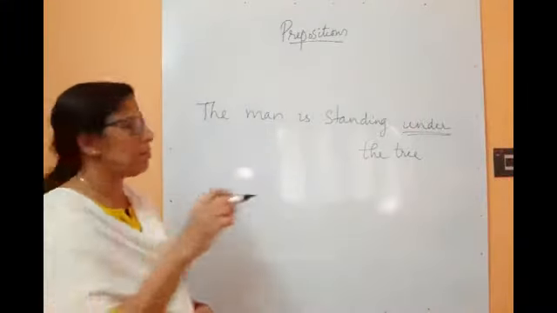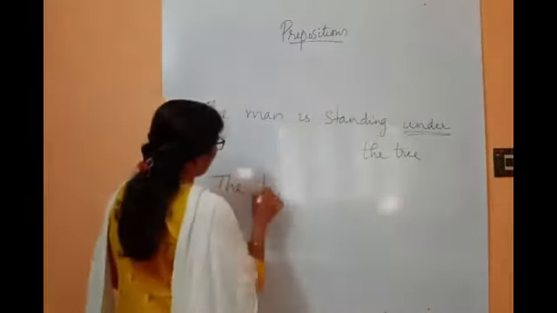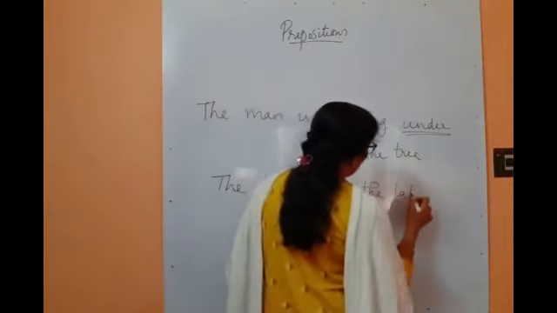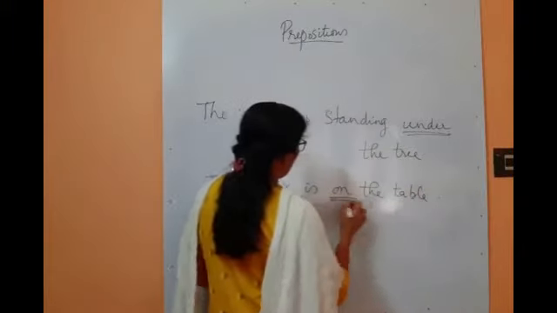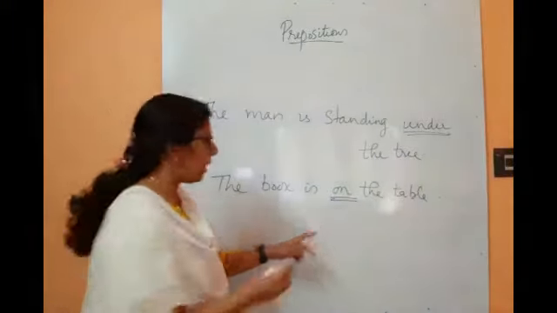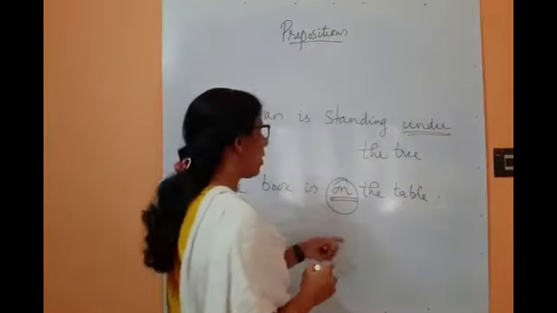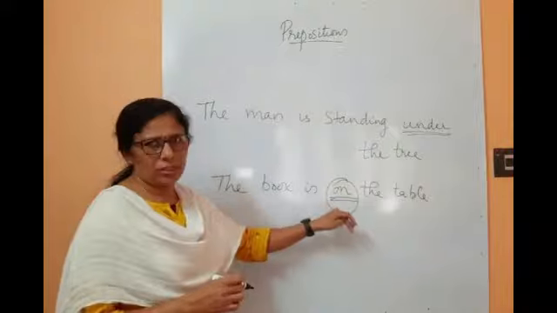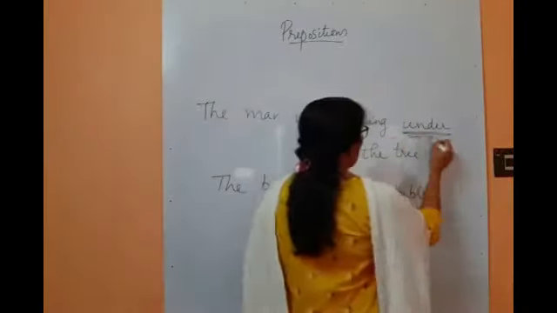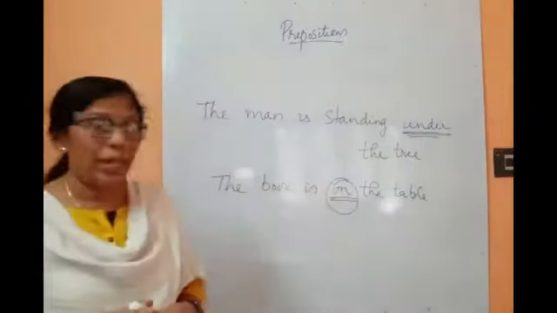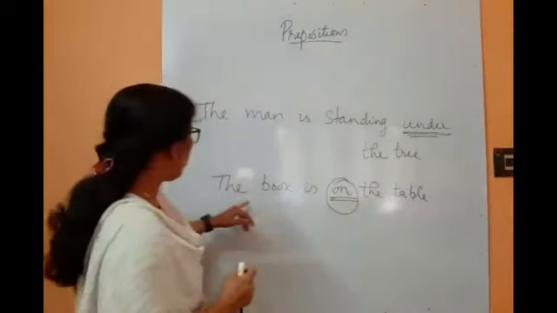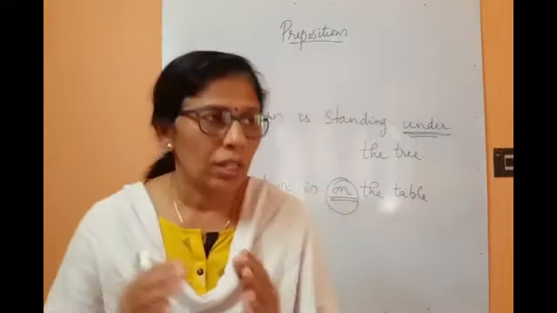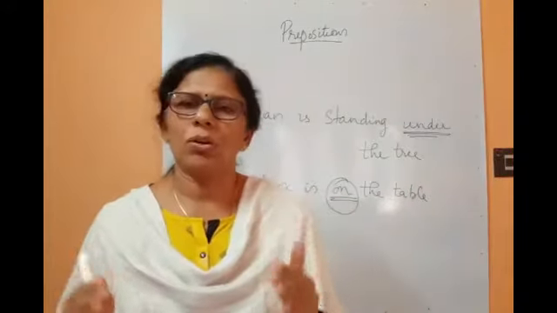Somebody means a person, something means a thing. The book is on the table. So when we say the book is on the table, we know that in this the preposition is on. Okay, so this preposition tells where something is. So where is the book kept? The book is on the table. Okay, so these two prepositions which explains where somebody is or where something is. So the purpose of a preposition or preposition tells where somebody or something is.